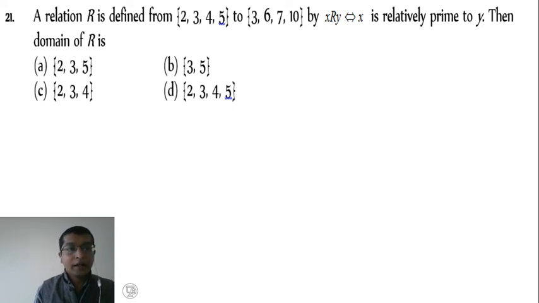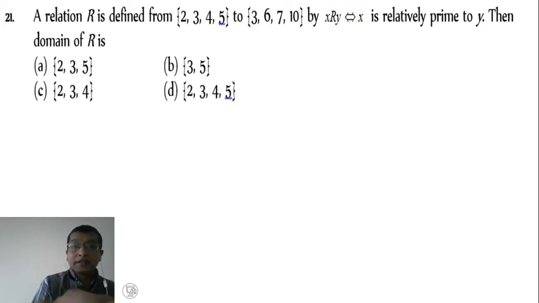Okay. See example number 21. The question is, a relation R is defined from {2, 3, 4, 5} to {3, 6, 7, 10}. They are related by x R y implies x is relatively prime to y. Then find the domain of R. You know relatively prime means if we take any two numbers, the common factor is 1 itself. So domain means, see, no need to simplify this example.